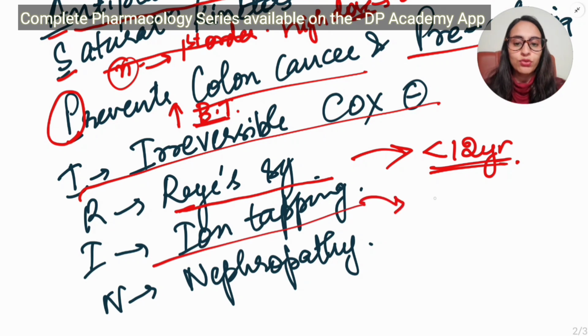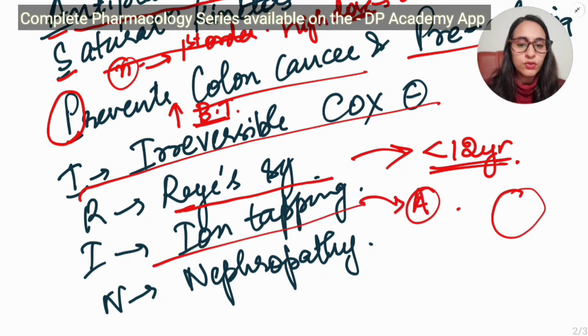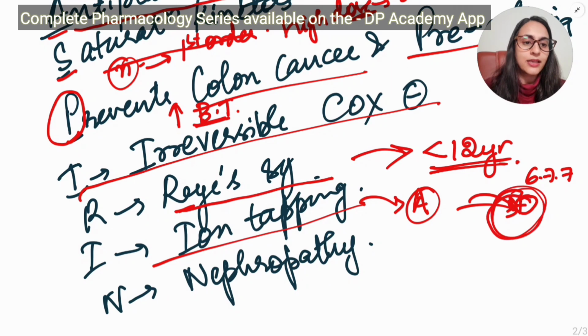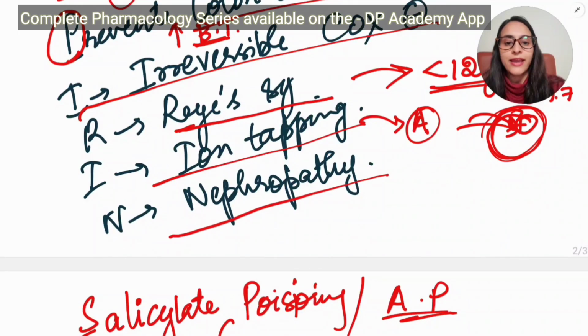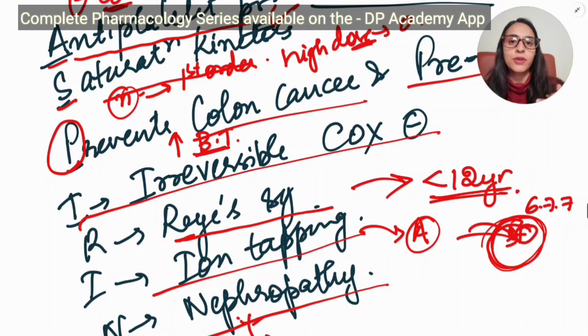It causes ion trapping. See, I told you it is an acidic drug. So when it moves into a cell with a pH of 6.7 to 7, aspirin gets ionized, and aspirin is trapped inside the cell, and therefore it causes gastritis also. Nowadays we have aspirin with coatings to prevent the gastritis component, but aspirin causes gastritis. That is again one of the drawbacks of taking aspirin, and it can cause analgesic nephropathy, and it can also cause papillary necrosis. So these are the things that you need to remember regarding aspirin, and you can remember them from the mnemonic, that is aspirin itself.